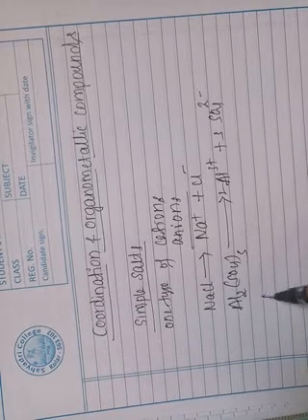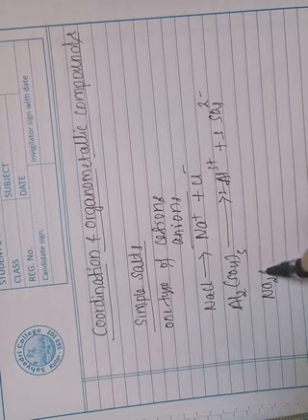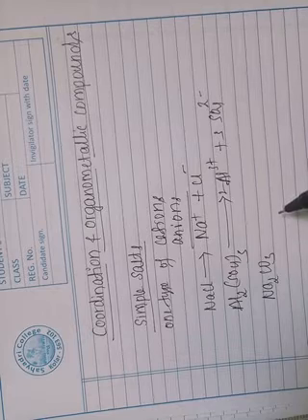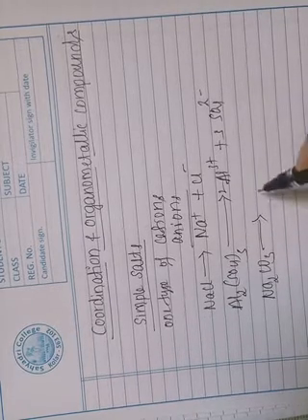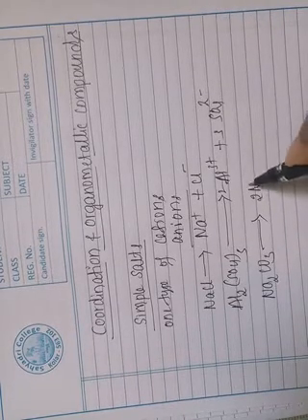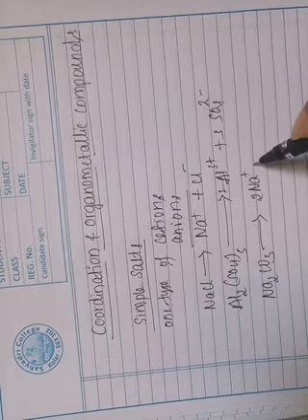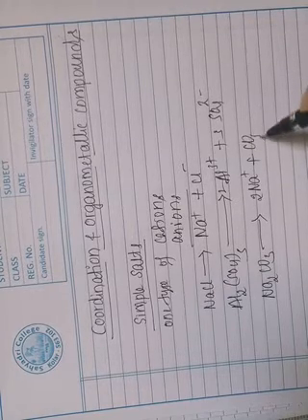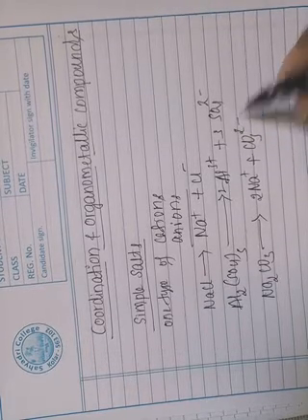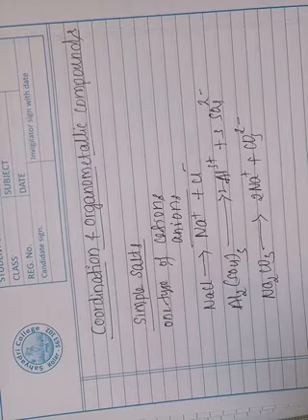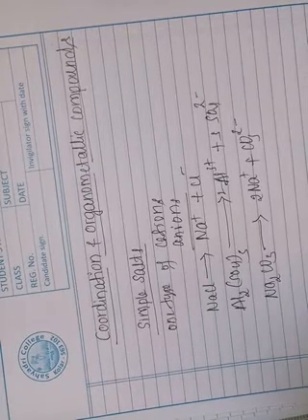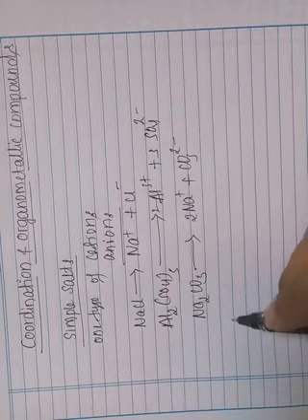One more example, sodium carbonate, is made up of two sodium ions and one carbonate ion. So such salts which are made up of one type of cations and one type of anions are known as the simple salts.